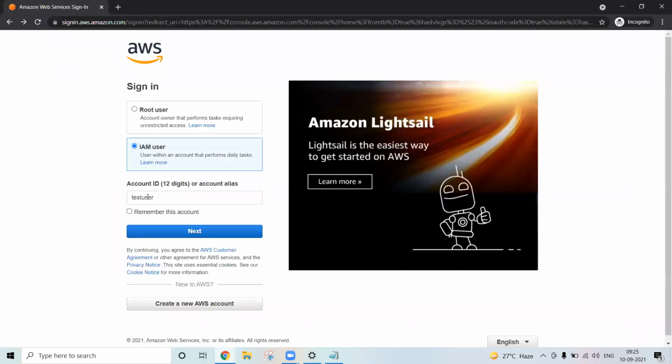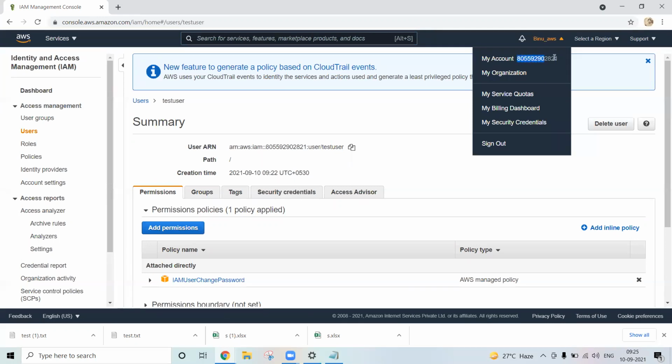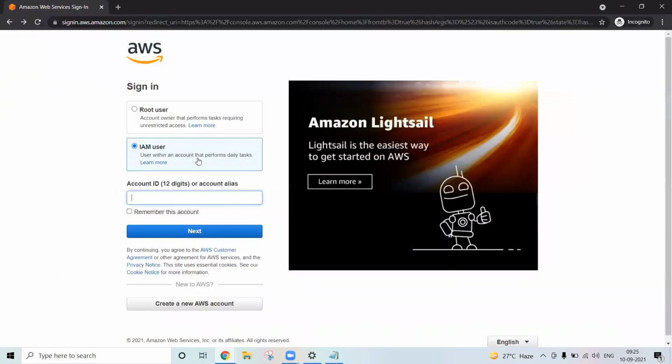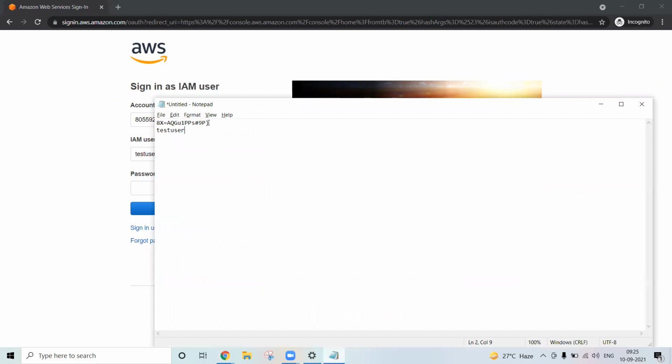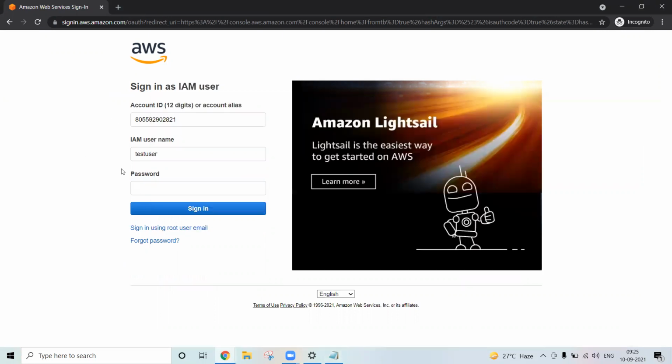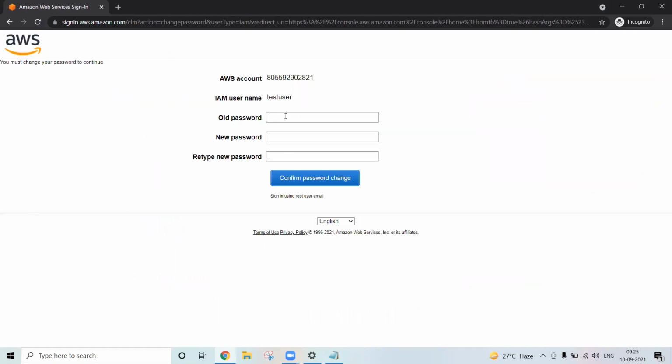So either just give the account ID, right? What is your account ID? This is your account ID. Either you can log in directly from there. Once you click next, it will ask the IAM username. What is the username? Test user. What is the password? This is the password which we got, right? Sign in.